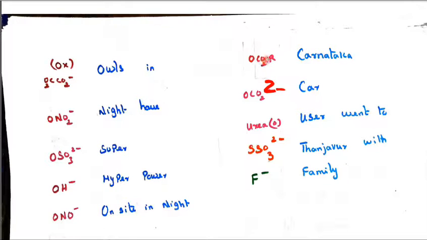Then this is carboxylate, so I have taken Karnataka. Don't see K, Karnataka; it is a C. It is funny words only we are writing. So write as it is: carboxylic acid, Karnataka. Carbonate 2 minus should come here, so it is carbonato, called CAR. Karnataka, CAR. Urea. It is thiosulfate, S2O3 2 minus. So: Karnataka car user went to Tanjavur with the family.